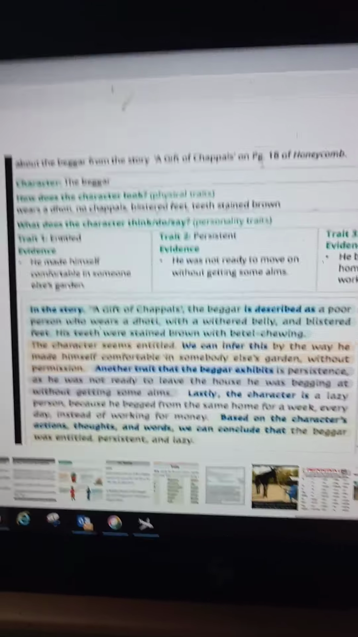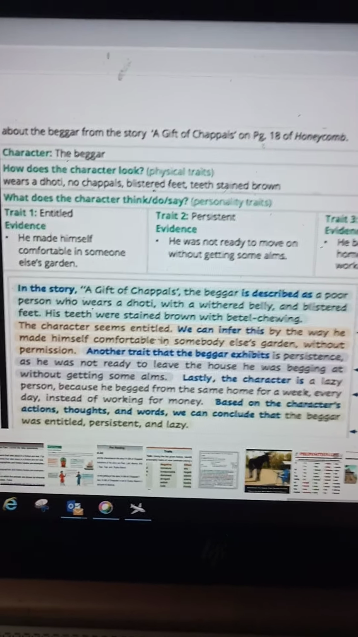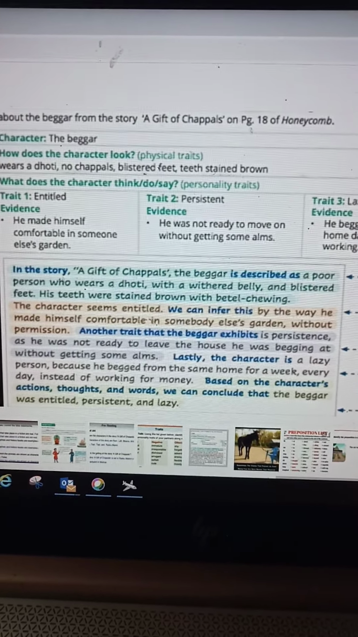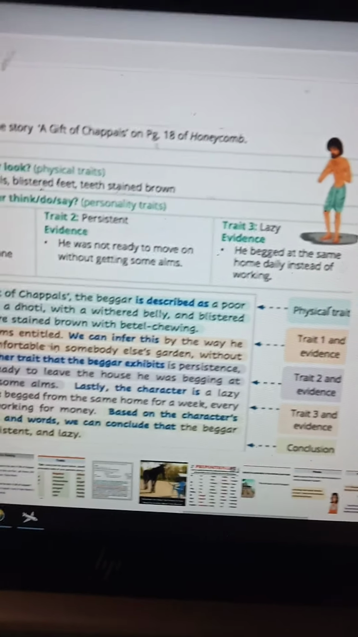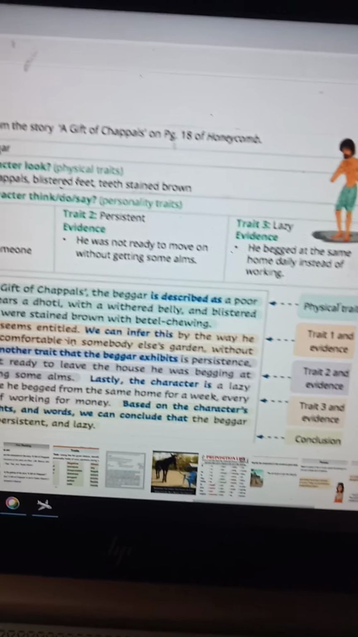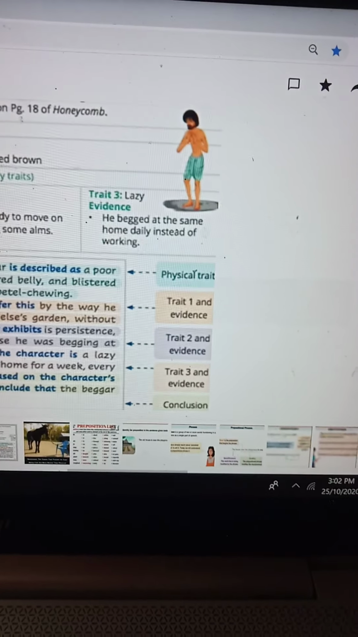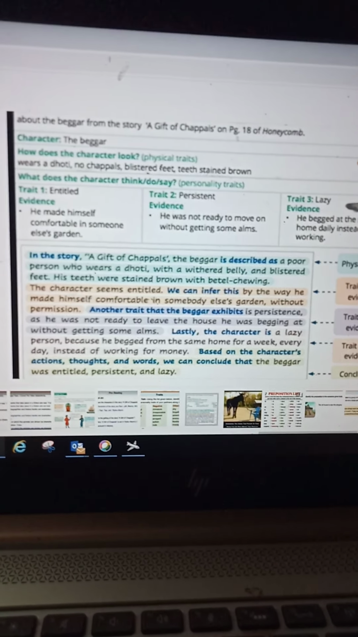How will you write the evidence? How do you show the character as entitled? For that you should write some evidence. He made himself comfortable in someone else's garden. Persistent: he was not ready to move without getting some alms. Persistent means determination. You do something, you achieve something, only then you go on. Lazy: he begged at the same home daily instead of working. So he is lazy. So based on these traits, you should write.